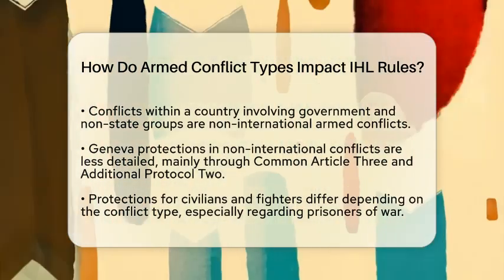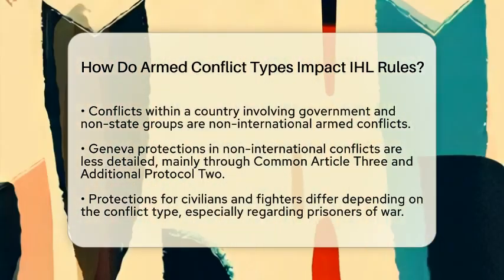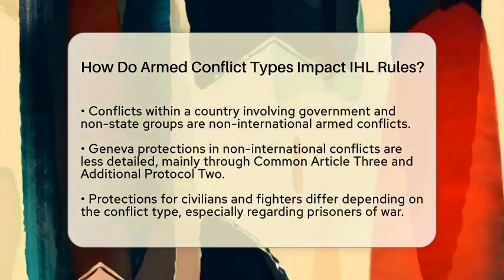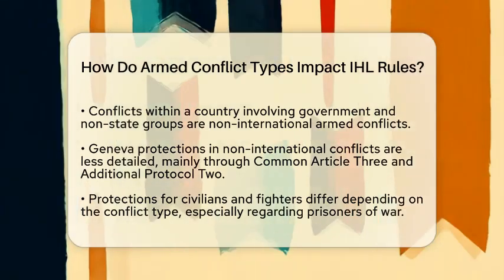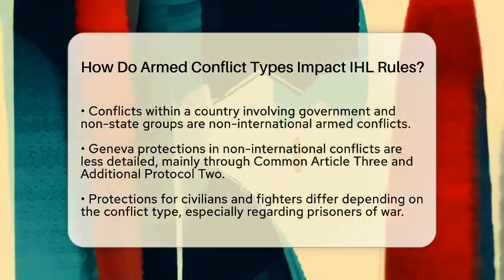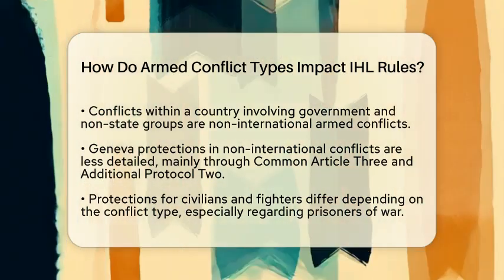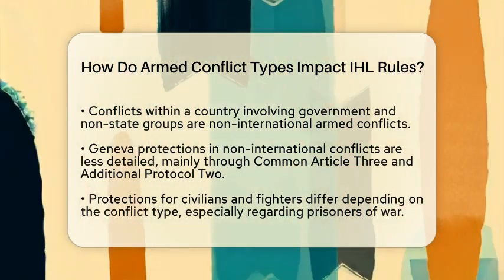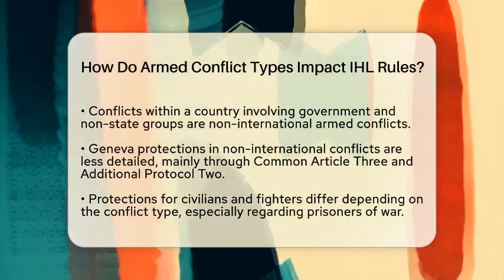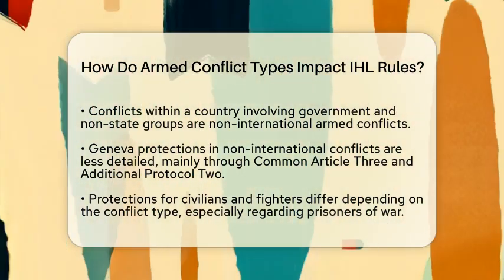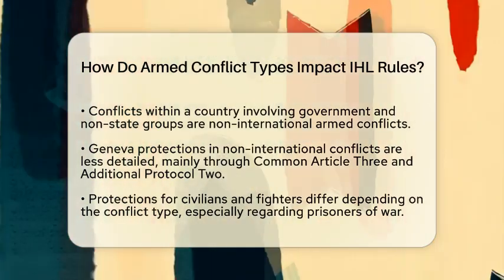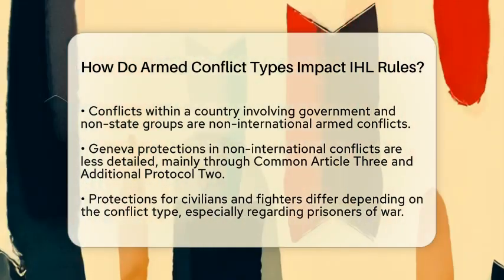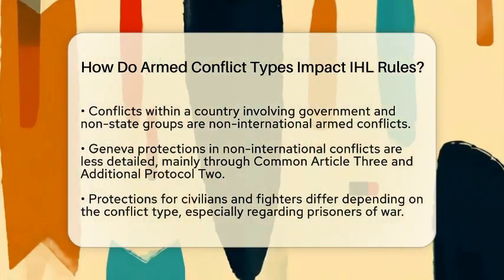Now, not all conflicts are between countries. When fighting happens within a single country, involving government forces and non-state armed groups, it's called a non-international armed conflict. These are often more complex and less predictable. The Geneva Conventions still apply, but only through Common Article 3 and Additional Protocol 2. These rules are simpler and less detailed but still protect people from torture, ensure humane treatment, and safeguard civilians from harm. The difference between these conflict types influences what protections civilians and fighters get.